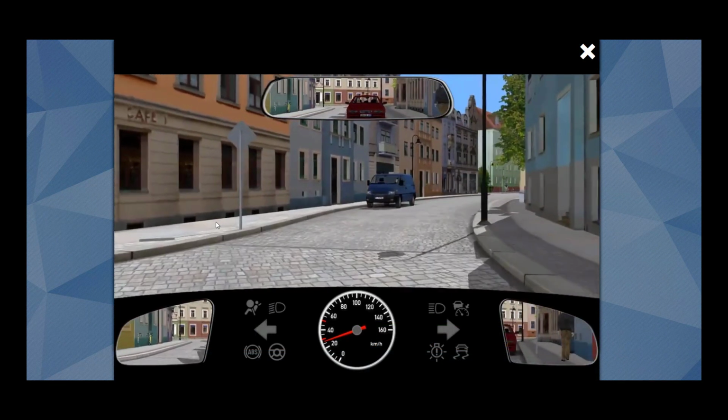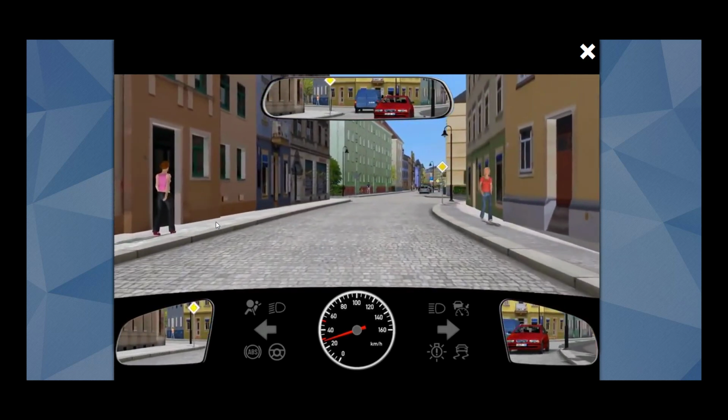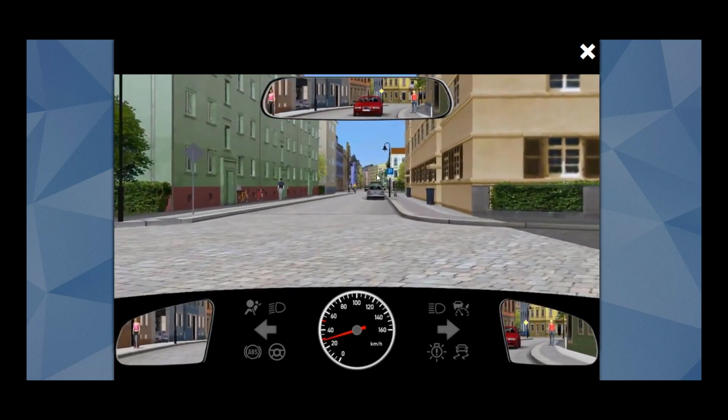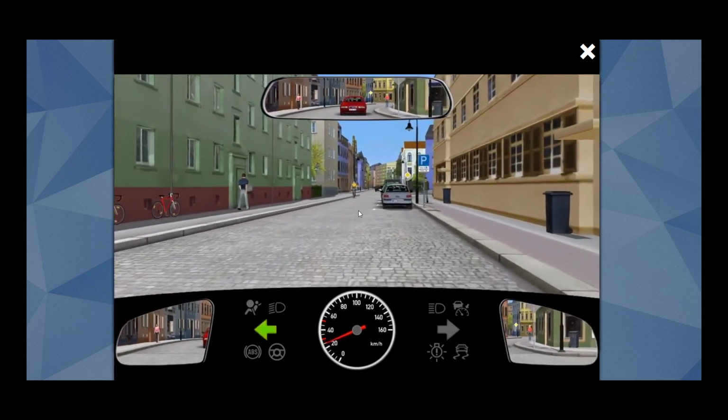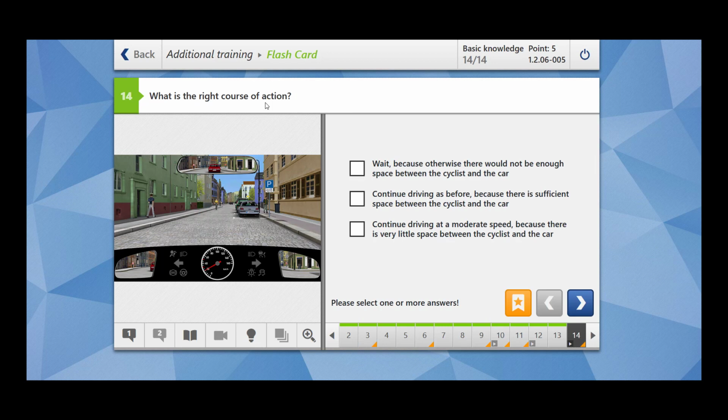We are on the priority road. There is a parking sign. Some vehicles have been parked on our side. We have given a signal and we want to move towards the left lane, but there is a cyclist coming. What's the right course of action?